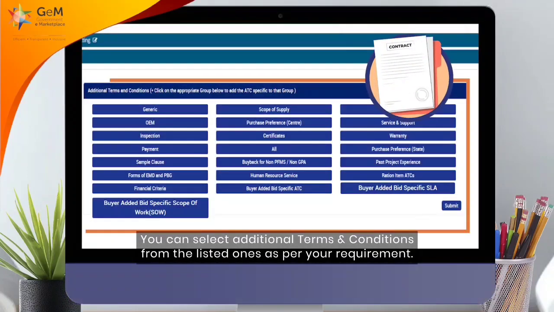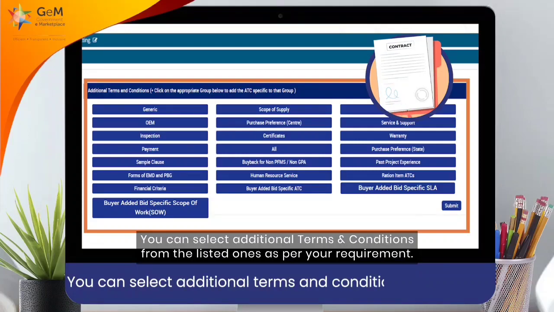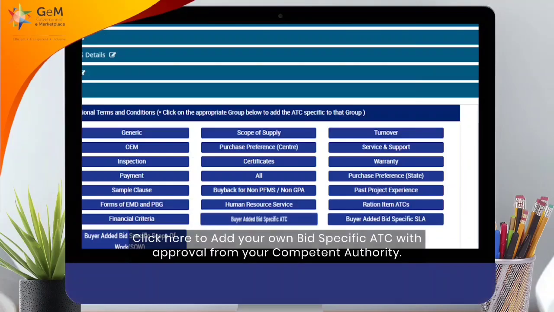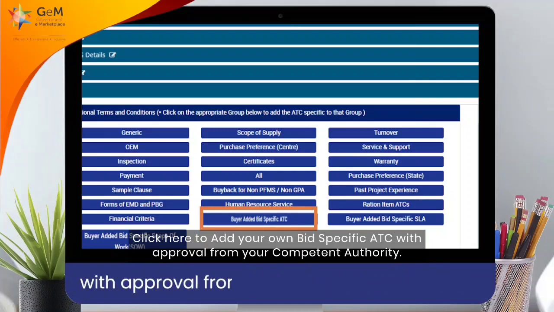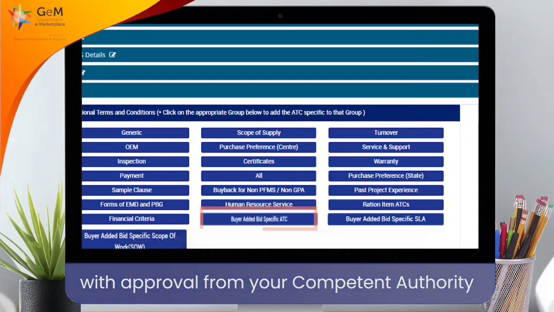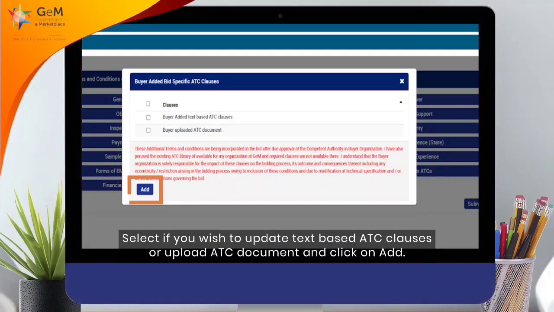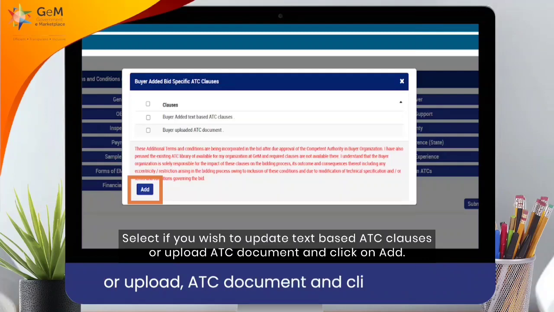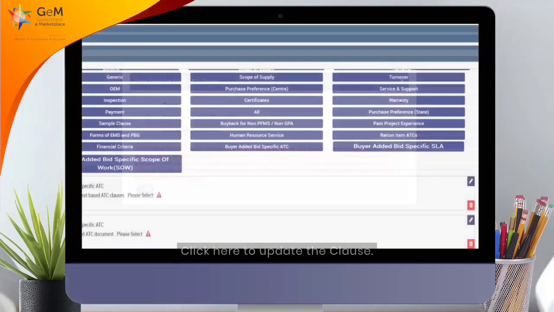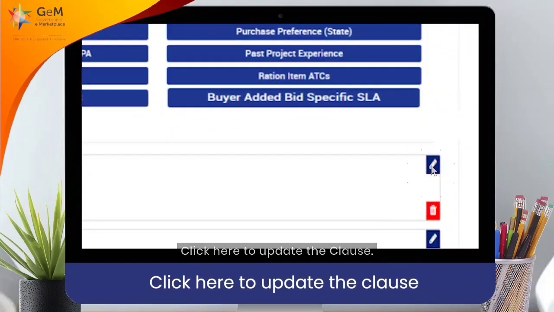You can select additional terms and conditions from the listed ones as per your requirement. Click here to add your own bid-specific ATC with approval from your competent authority. Select if you wish to update the text-based ATC clauses or upload ATC document and click on Add. Click here to update the clause.